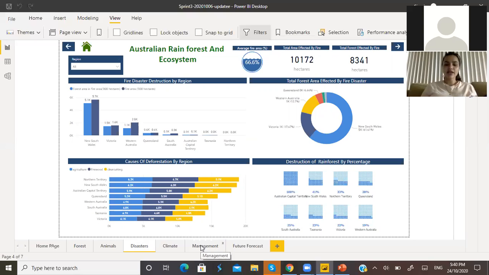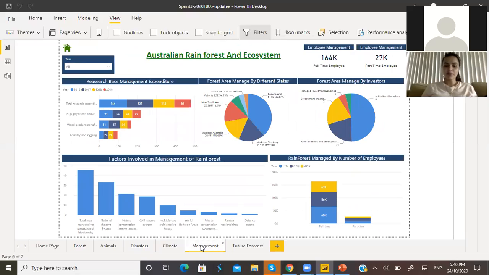My next graph is in management. I worked on two graphs in sprint 3. The first graph is related to the forest area managed by the different states. This graph shows that most of the Australian rainforests are found in Queensland.